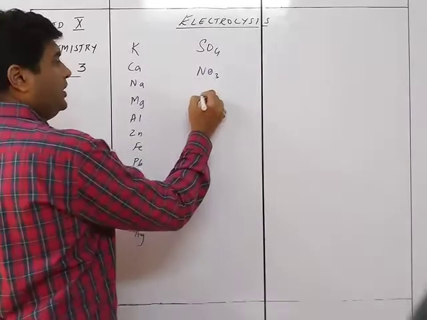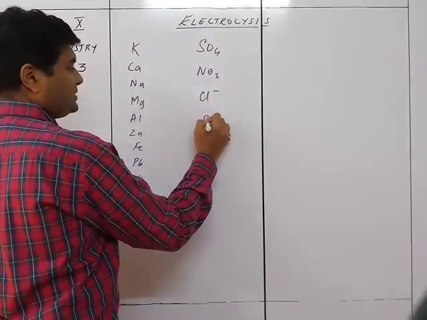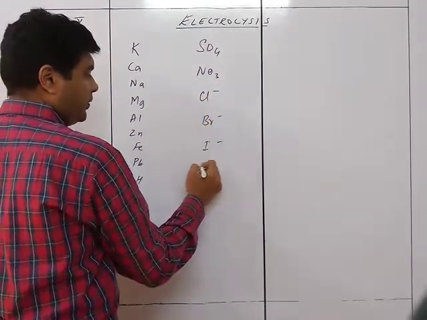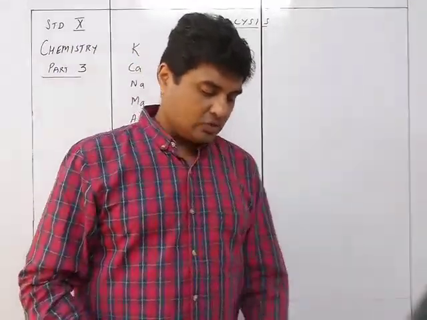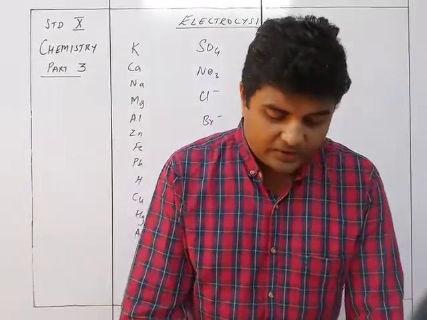Chlorine, chlorides, then bromides, and then iodides, and then OH ions. So OH are the ones which will be easily discharged. So that is about the electrochemical series.